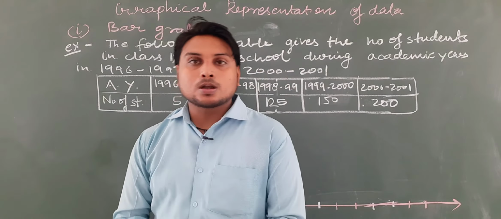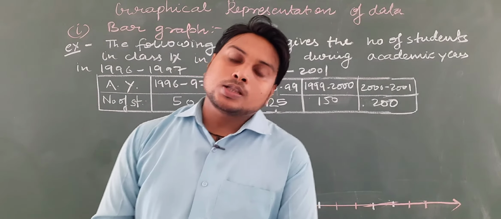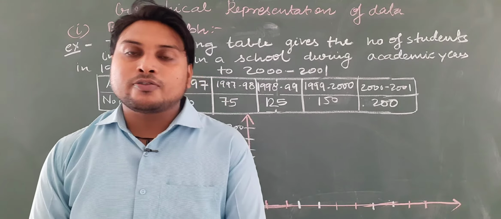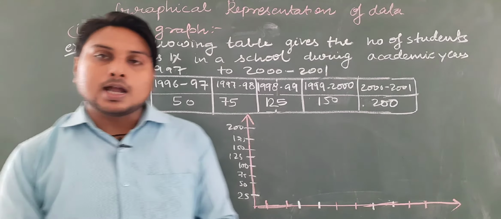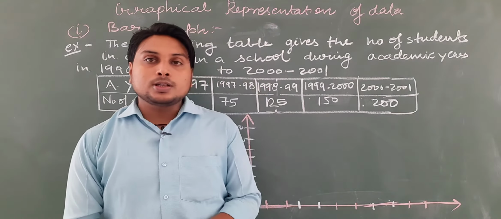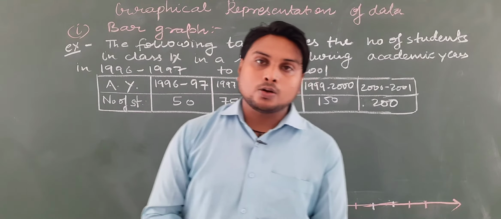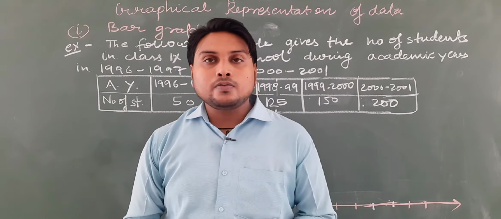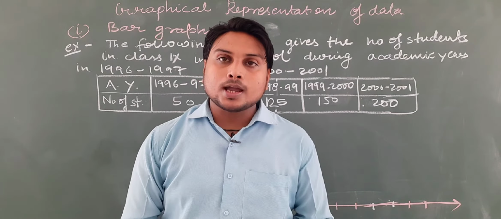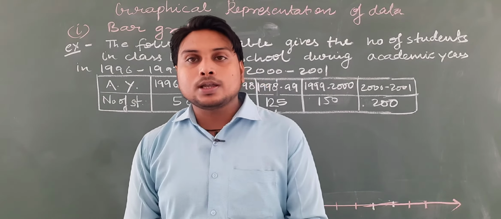Now students, coming to the topic, the graphical representation of data. In graphical representation of data, I have told you a total of 3 methods are there. One is bar graph, the second one is histogram, and the third one is frequency polygon.